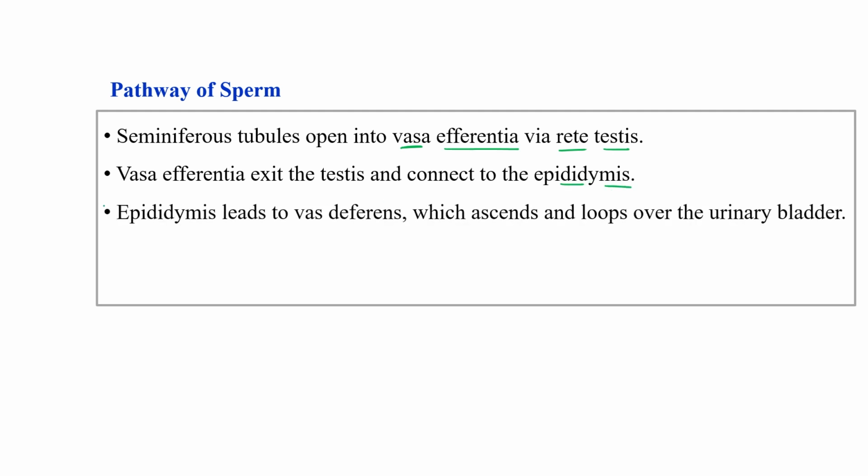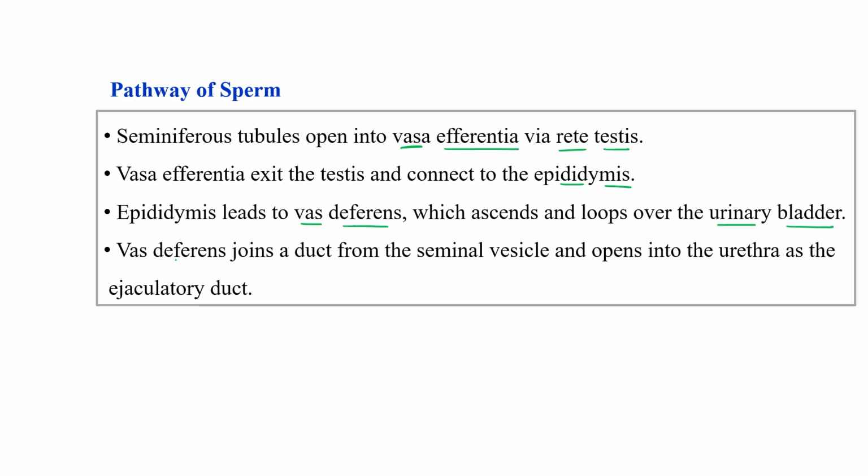Clear? Then the epididymis leads to the vasa deferens, which ascends and loops over the urinary bladder. Then the vasa deferens joins a duct from a seminal vesicle and opens into the urethra as the ejaculatory duct. So this is the path followed by the sperm.